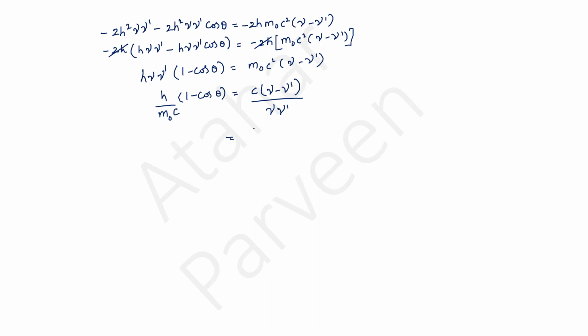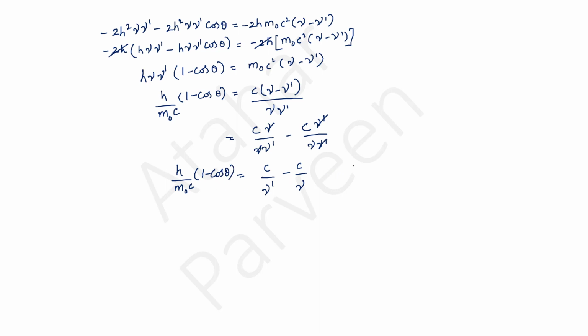Now this I can also write as cν/νν′ − cν′/νν′. This ν and ν will get cancelled in the first term. ν′ and ν′ will get cancelled in the second term. I will have c/ν′ − c/ν. So this is h by m₀c into (1 − cos θ).